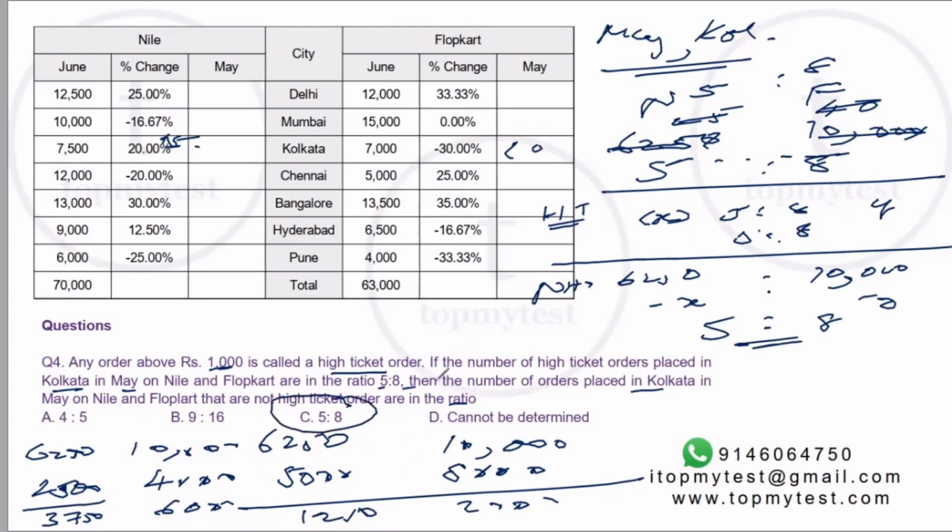It's an arithmetic question, a question on ratios. The only scenario in which it can be solved is if the original ratio is also 5:8. If the original ratio was not 5:8, then you could have marked cannot be determined. So you need just one level of check before you jump into marking cannot be determined, and that check actually helped us out here.